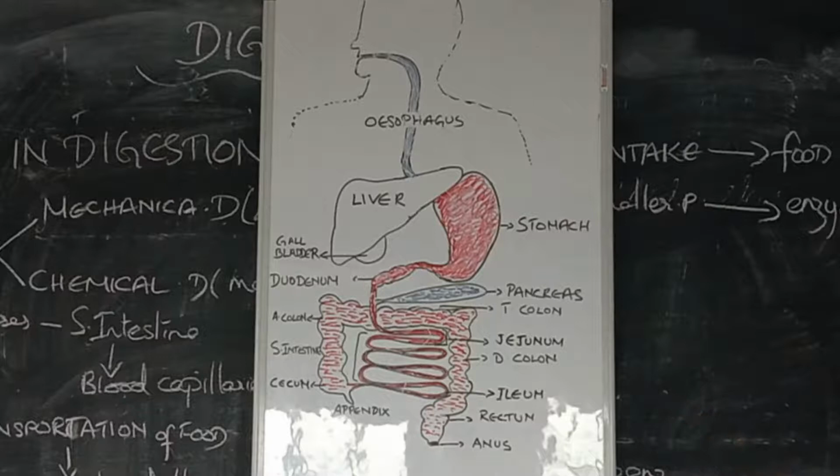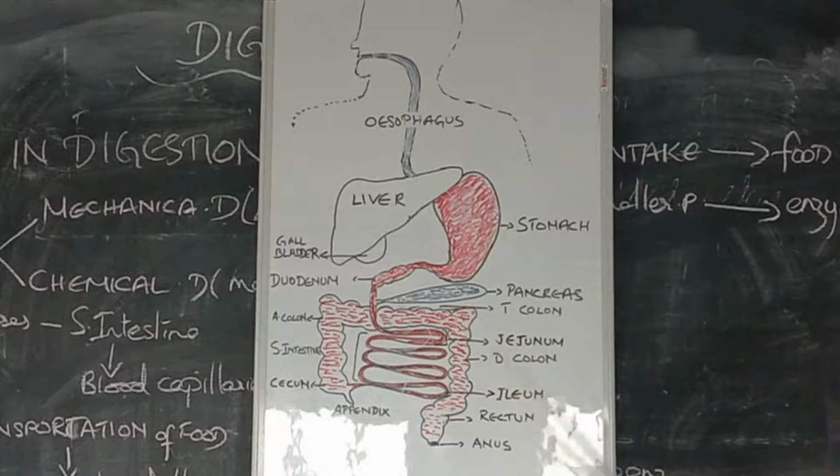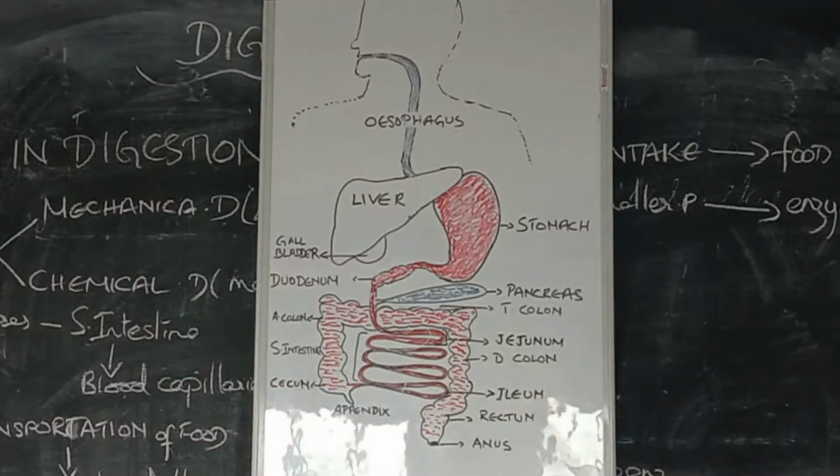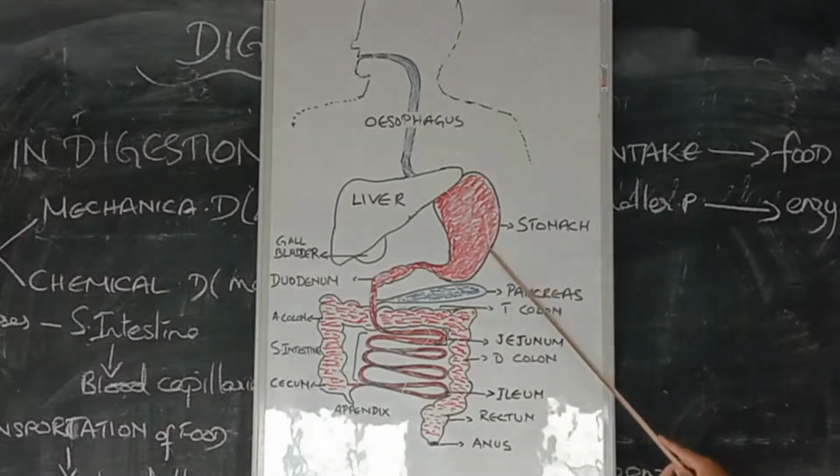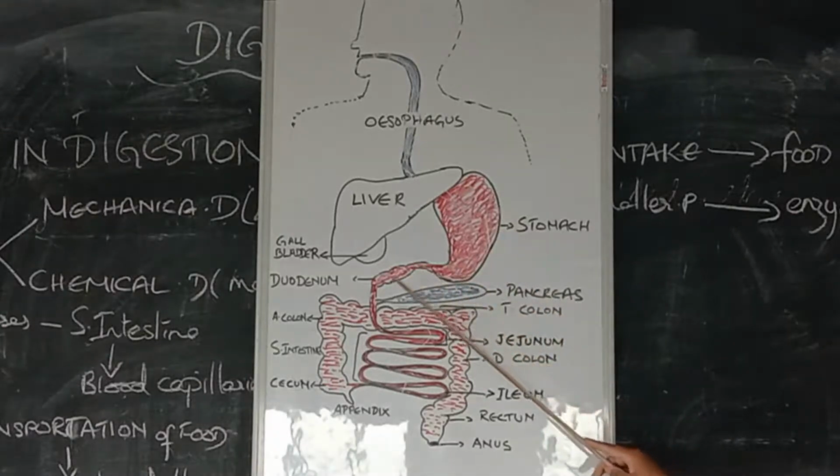The stomach is a bag-like, J-shaped structure which holds the food there. Here, it produces gastric juices and other digestive juices, which mix the food and break down the acidic substances in the food into simple form. Then after it is further broken down, you can see it passes down to the small intestine.